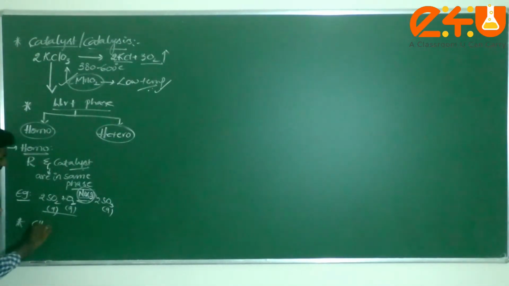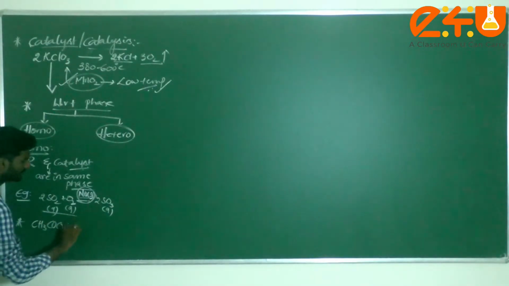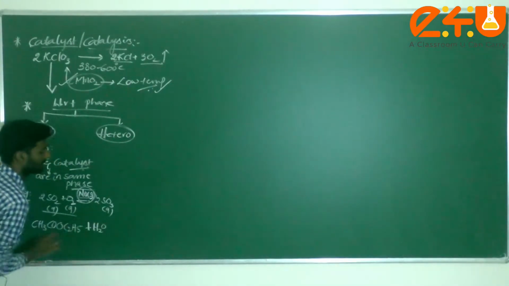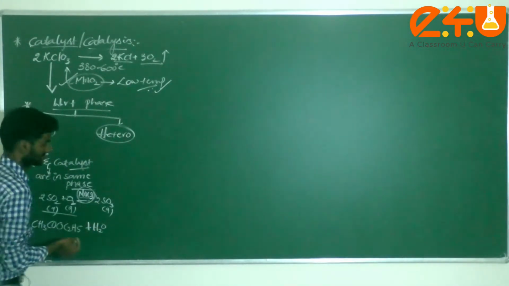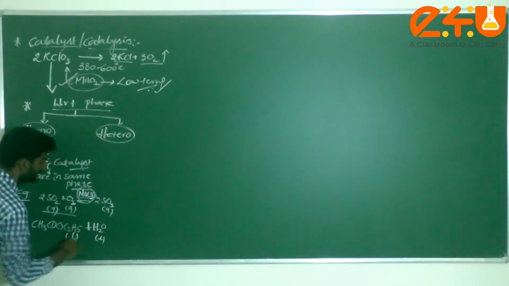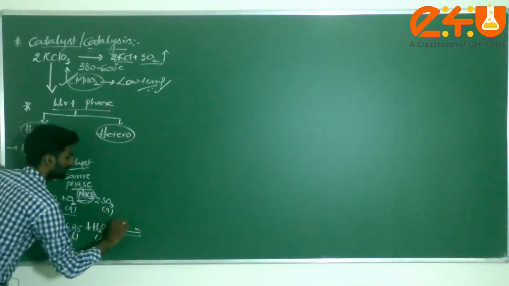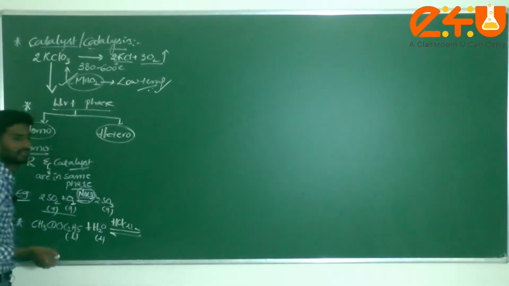Next, take CH3COOC2H5, ethyl acetate. If you are doing hydrolysis, this is in liquid form and the water is also liquid, and it actually comes under a reversible process. I am taking HCl here, which I can also consider as a liquid.